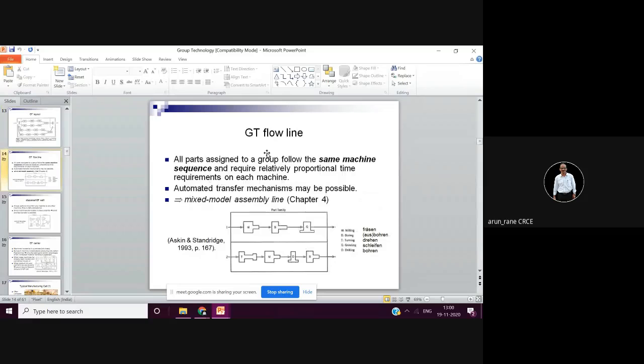This is what I mean by flow line. Like product number one, it is going for milling, then boring, then grinding, and it is out. Then product number two is turning, milling, drilling, and boring. So the layout design, equipment order, and installation is done based on the product which you have grouped.